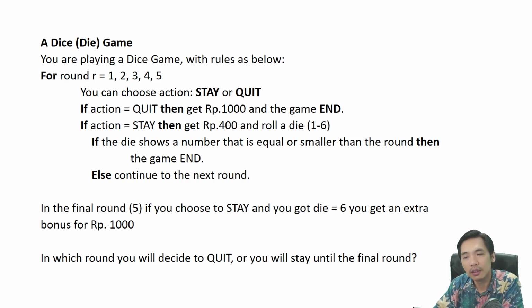In the final round, or on the 5th round, if you choose to stay and you get die number 6, you will get an extra bonus of 1000 rupiah. So the problem is, in which round will you decide to quit, or will you stay until the final round? If you want to think about this problem more, or you want to solve it yourself, please pause the video, because next I am going to explain how I solve this problem using Expectimax.